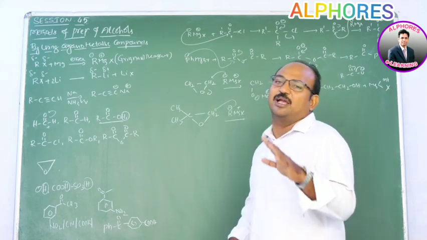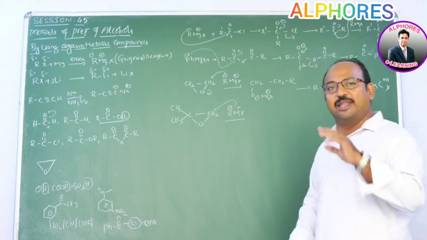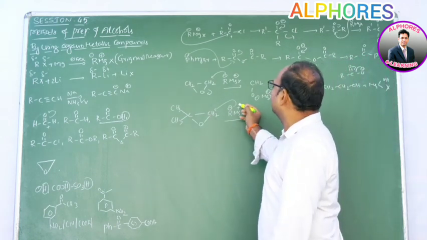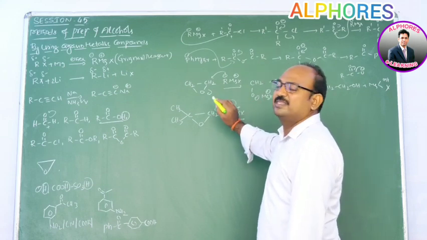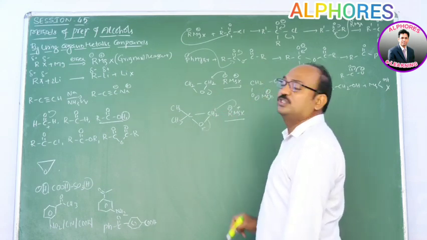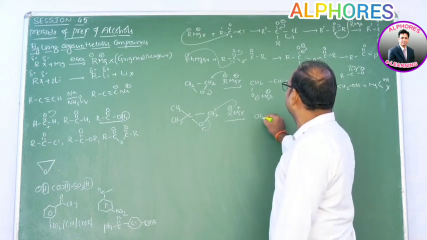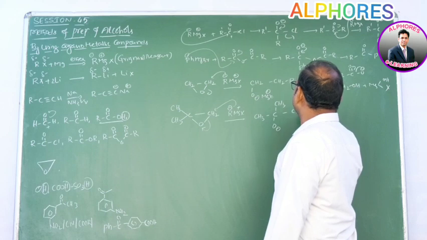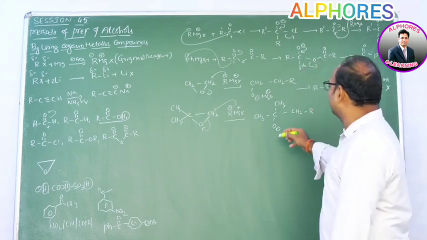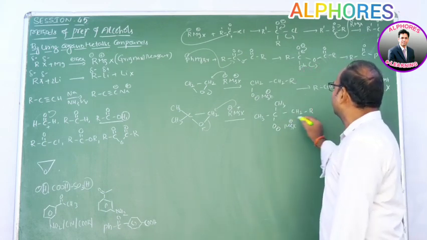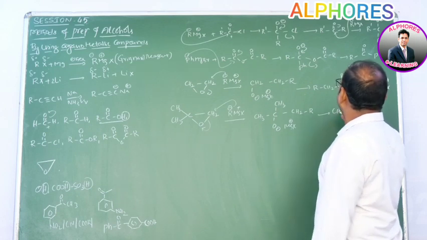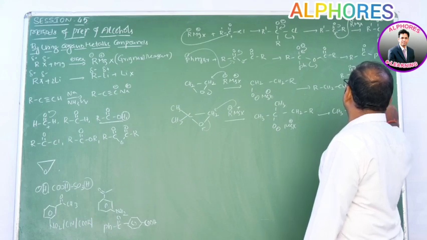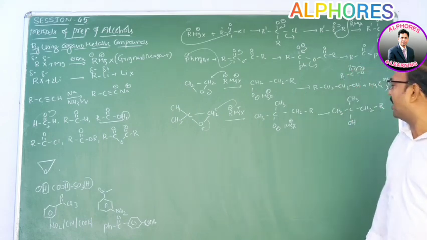It prefers to attack the carbon which is less hindered or unhindered. Here this carbon is less hindered compared to the other, hence R has to attach to this carbon. Further these electrons shift. Then we are getting CH3-C(O minus)-CH3 attached to CH2R, along with MgX plus. Upon hydrolysis we are getting CH3-C(OH)-CH3 attached to CH2R. We are getting a tertiary alcohol.